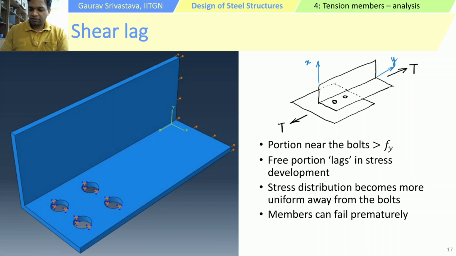So if you look at the figure here, this is the gusset plate, and on this gusset plate there is an angle section which is connected. So this is connected on one of the legs where it is bolted, and the other leg is free, right? This is the connected leg, and this is the outstanding leg.